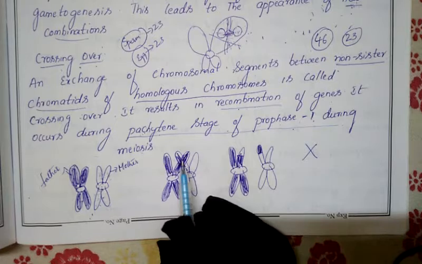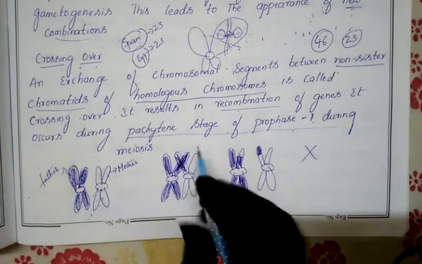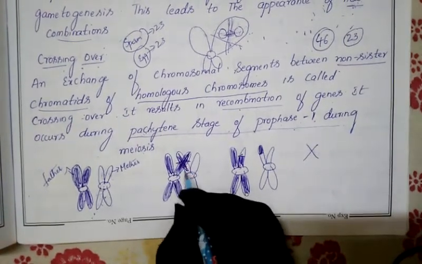So what they are telling me is, during this phase, the non-sister chromatids of the homologous chromosomes go for the twisting. After twisting, they get a break like this. Their segments will get a break.